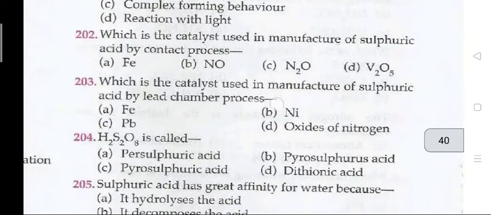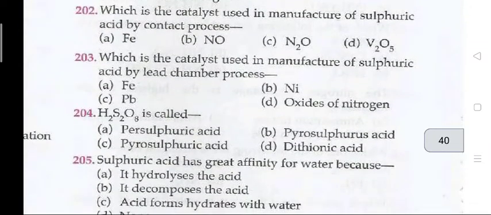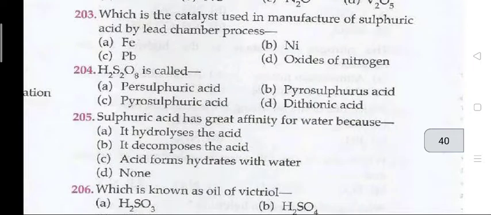Next question. Which is the catalyst used in the manufacture of sulfuric acid by contact process? D, that is V2O5. 203. Which is the catalyst used in the manufacture of sulfuric acid by lead chamber process? The answer to 203 is D, that is oxide of nitrogen.